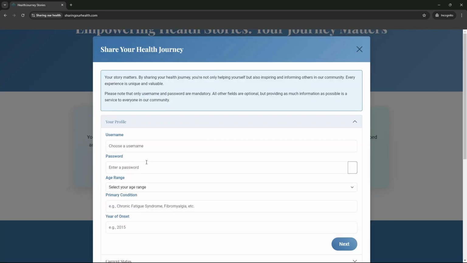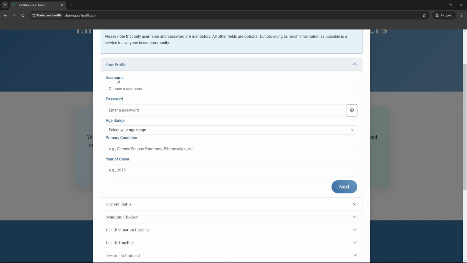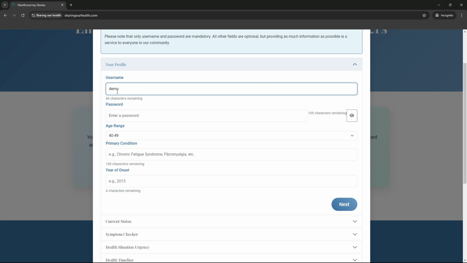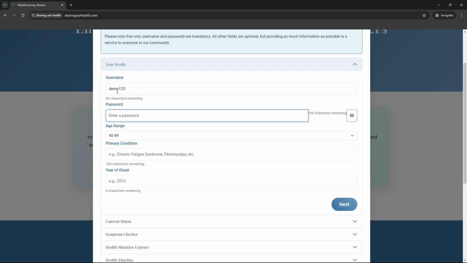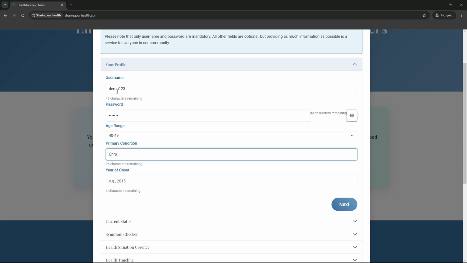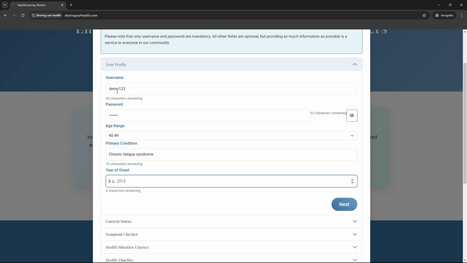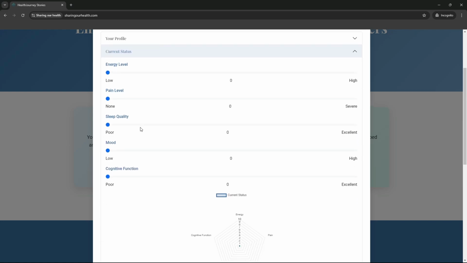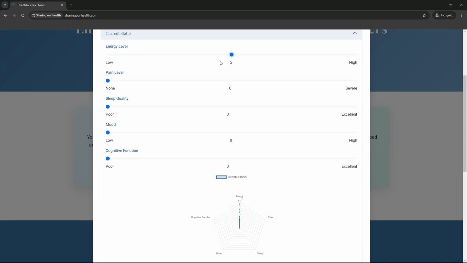So here is how you can share your story. First of all, you have to type username, password. You can select your age range. So for example, we're gonna do a demo user. Let's say you've been suffering from chronic fatigue syndrome since 2020, for example. Then you have the current status, so you can give an average of your symptoms. We're going to put everything to 5. As we do that, the graph is drawing itself, so you can see.